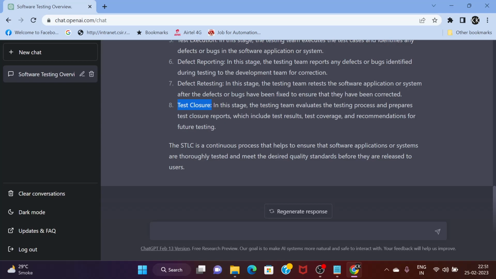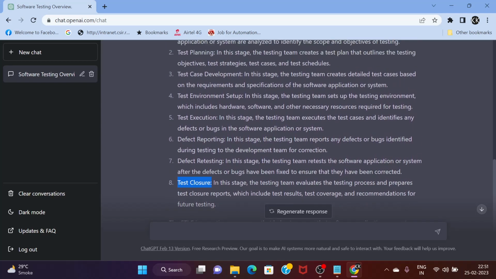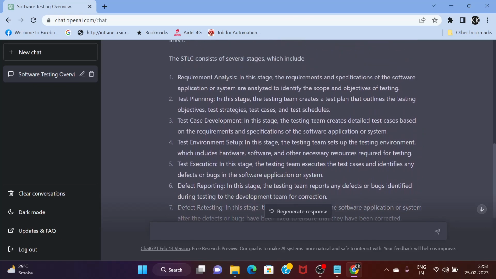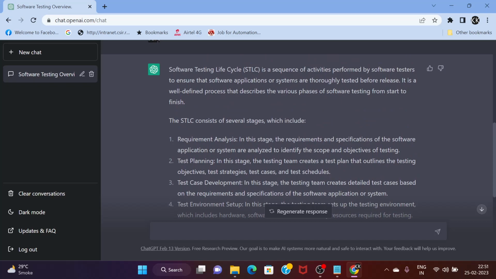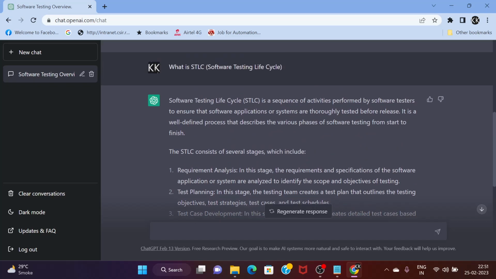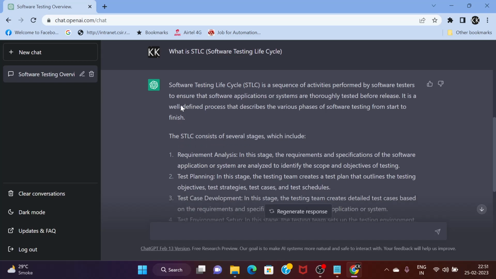So from these two queries related to software testing which we have asked ChatGPT, it has replied fairly correctly. You can also see the response on my screen. It now has a fair understanding or knowledge of the software testing process.